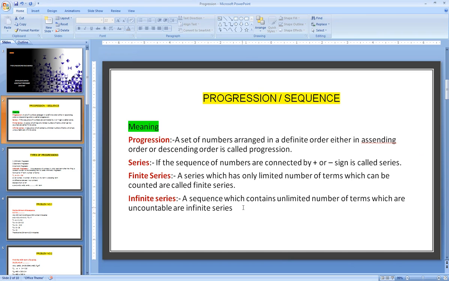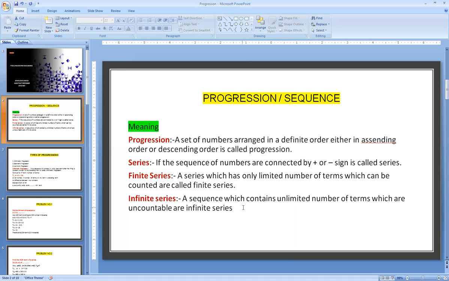In case of series, there are two types: one is finite series, another is infinite series. Finite, as the name indicates, is limited and fixed. Infinite means unlimited. A series which contains only a limited number of terms is called a finite series, where we can count very easily.